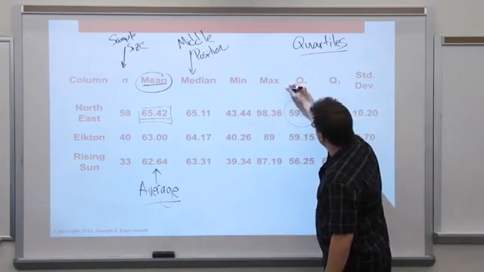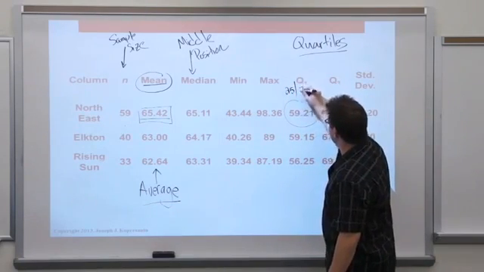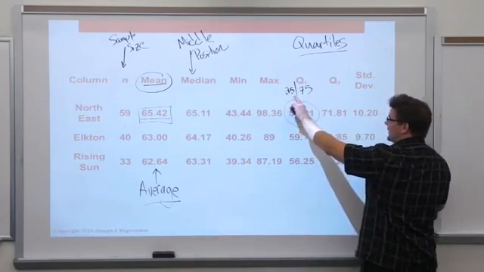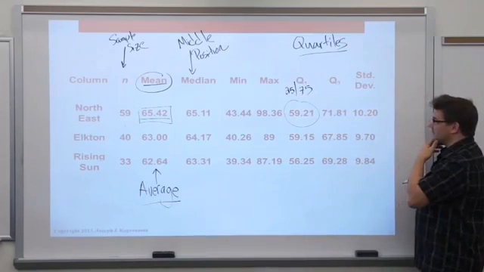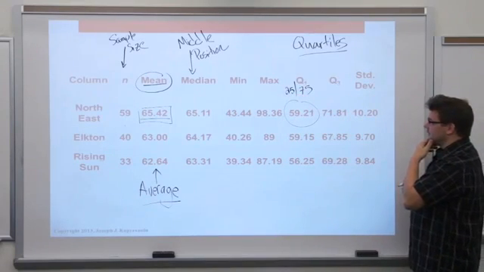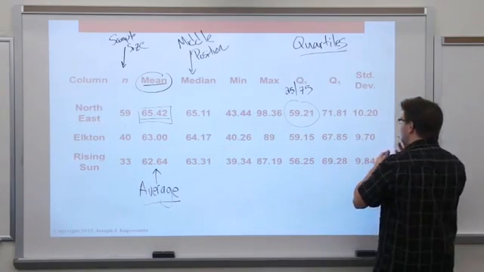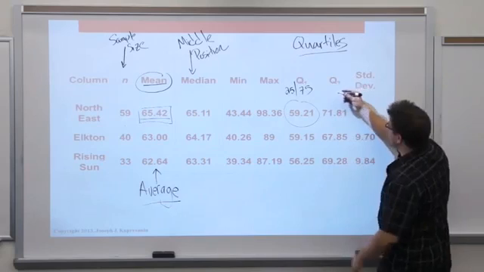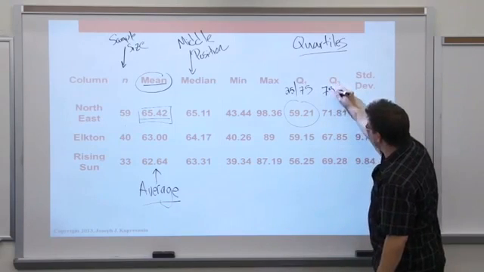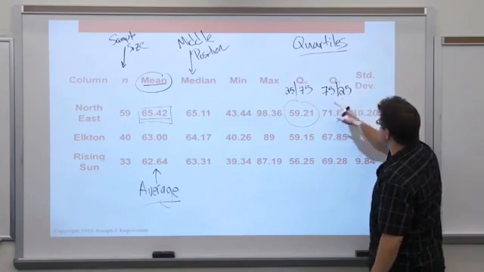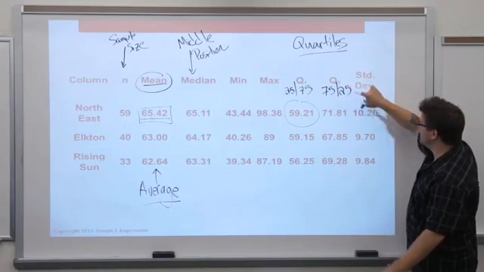This number sort of splits the data up. 25% below, 75% above. You know the median does 50-50, right? 50% below, 50% above. Third quartile, I'm 75% of the way up. This is like the 75th percentile.